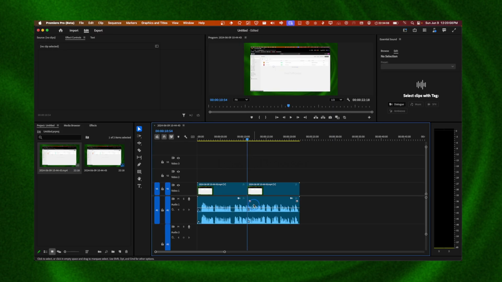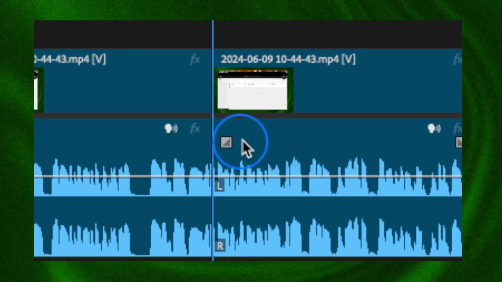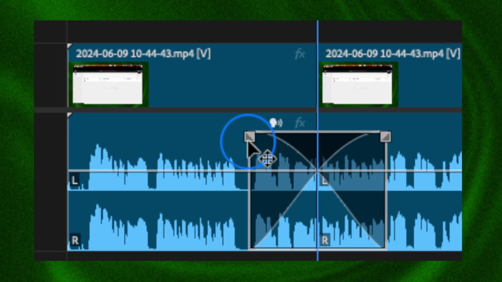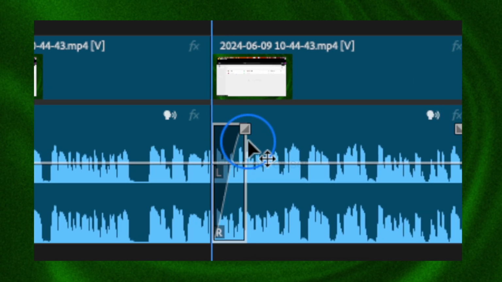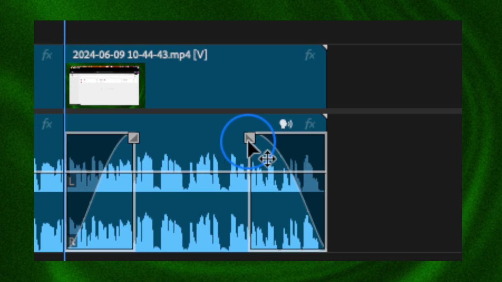So here, I can now click on this square and drag, and I can add a cross fade, or I can fade the beginning of the video and the end of this video.